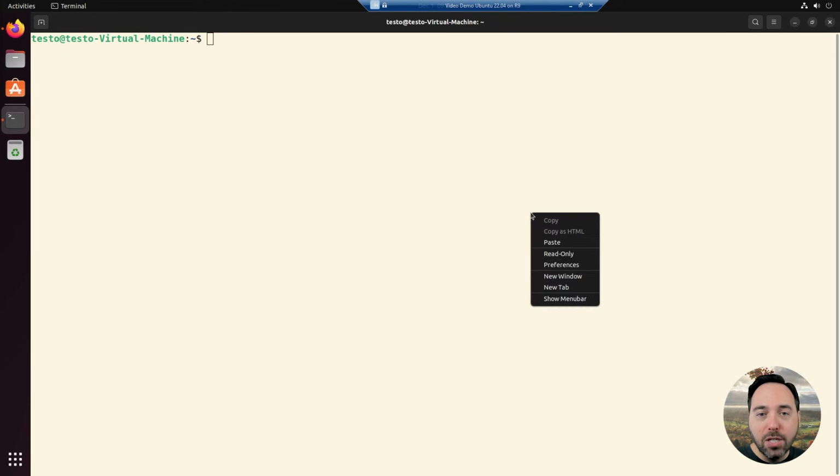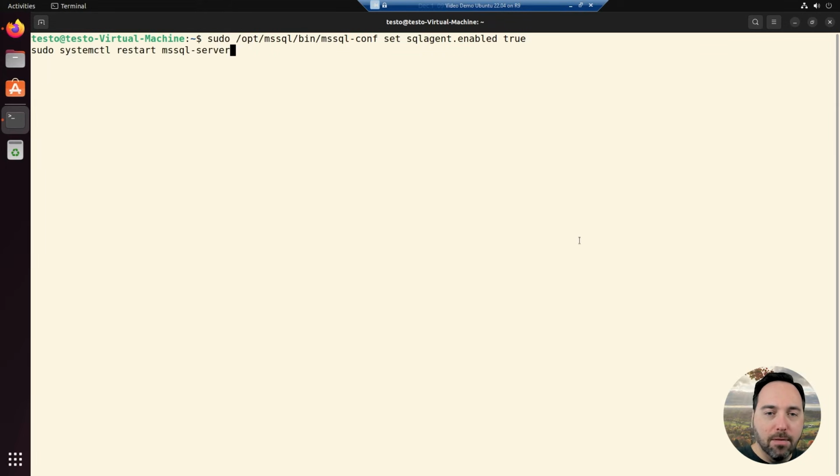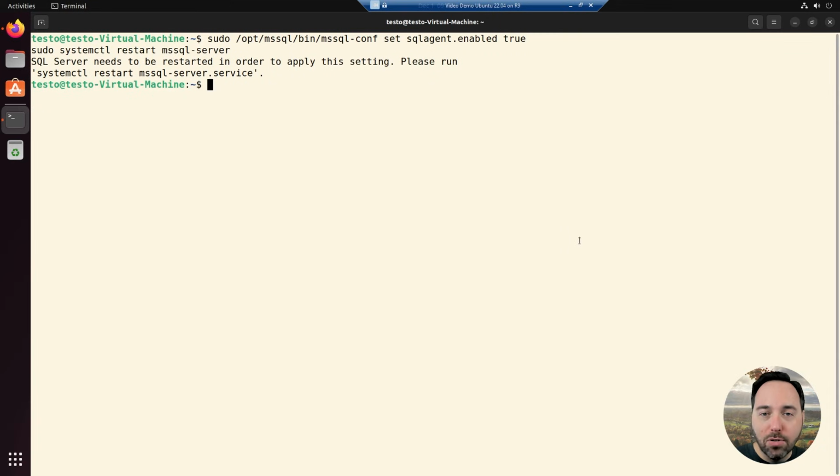To enable the agent is a 2-line command. The first line runs mssql-conf and sets the SQL agent on. The second line restarts the SQL Server service. I've executed this and given SQL Server time to restart, so let's connect to it.